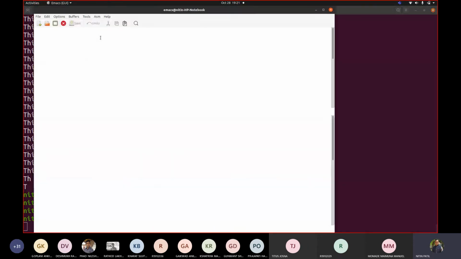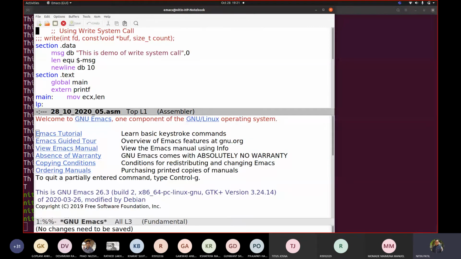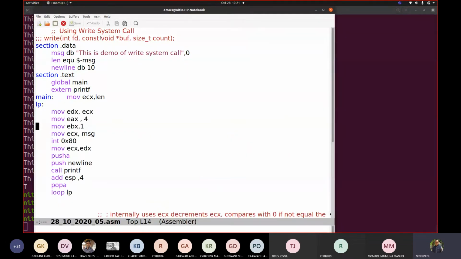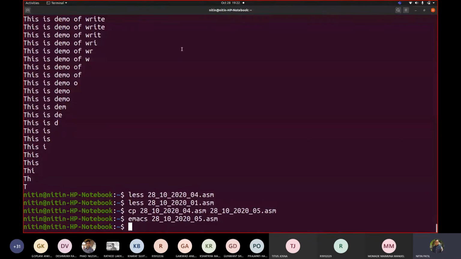Now how can I print the reverse of this? Suppose my string is something small. Suppose this is the code we wrote, the same code I am taking.